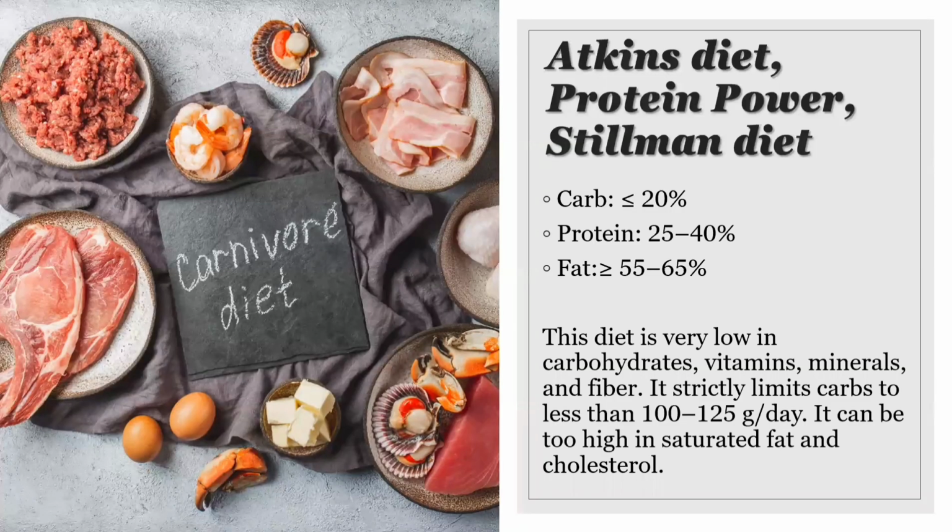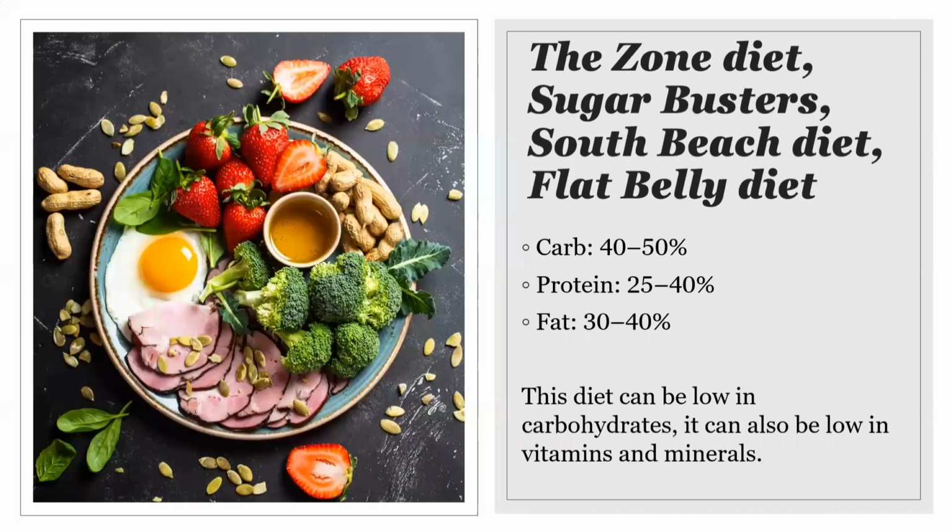Low carbohydrate, high protein, high fat approach examples are the Atkins diet, Protein Power, and Stillman diet. 20% carbohydrate, 25 to 40% protein, 55 to 65% fat. This diet is very low in carbohydrates, vitamins, minerals, and fiber. It strictly limits carbs to less than 100 to 125 grams per day. It can be too high in saturated fat and cholesterol.